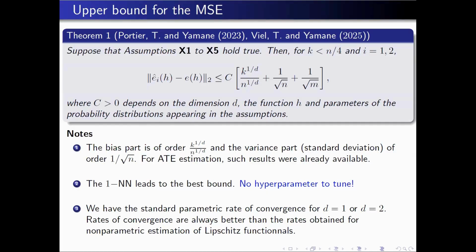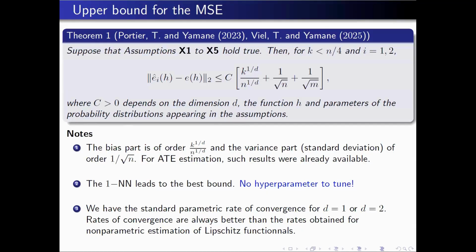And in fact, the theoretical problem will be to try to find the parametric rate of convergence for all possible dimensions, if you increase the dimension. This will be an important problem. Okay. So you see that here you converge faster than the usual non-parametric rate for Lipschitz functions. It is normal because it is a semi-parametric problem. Okay, you simply estimate an expectation, a finite-dimensional parameter.